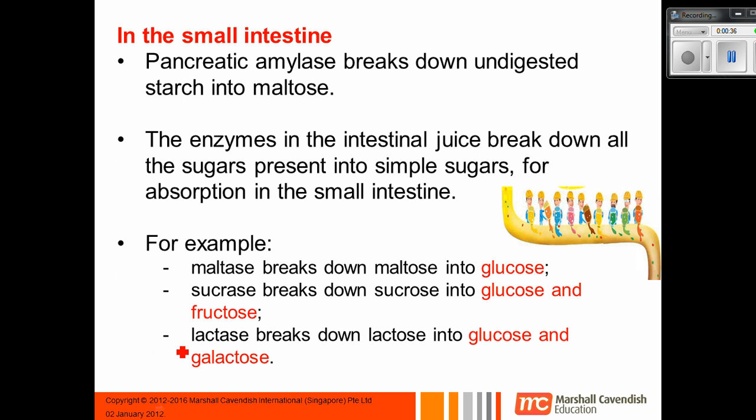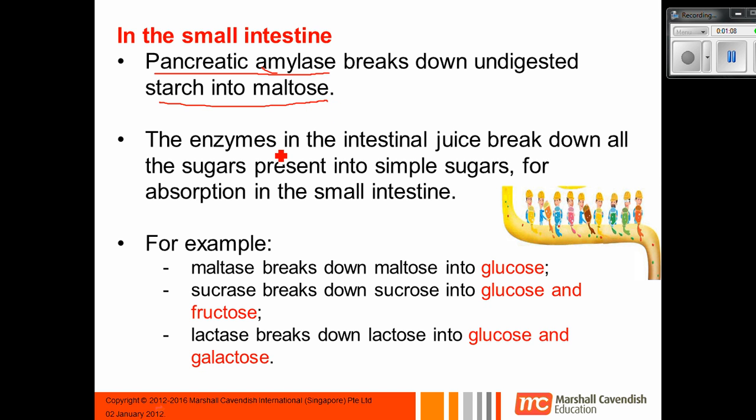Now the next time the carbohydrates get digested is when it reaches the small intestine. Now, in the small intestine, you get pancreatic juice, and in the pancreatic juice, there is pancreatic amylase. So it's still amylase. The only reason why it's called pancreatic amylase is because it's coming from the pancreas, whereas the amylase in the mouth is coming from the saliva, so that's why it's called salivary amylase. They're both amylase, so they're both going to do the same thing, which is break starch down into maltose.